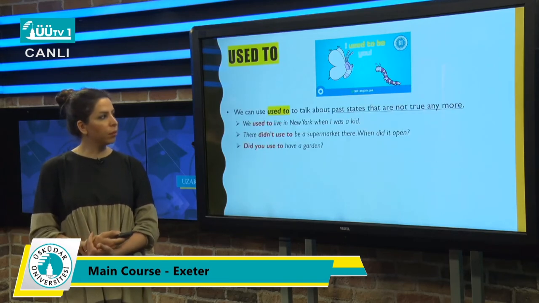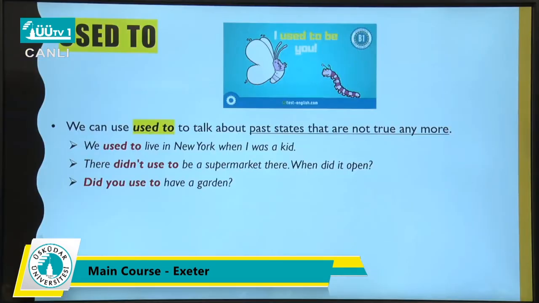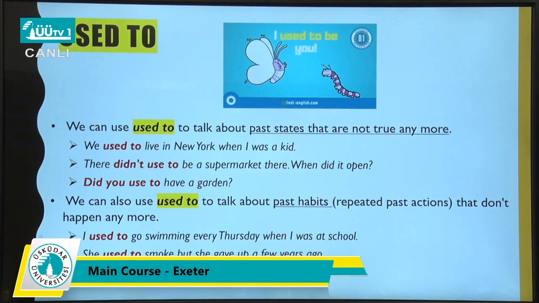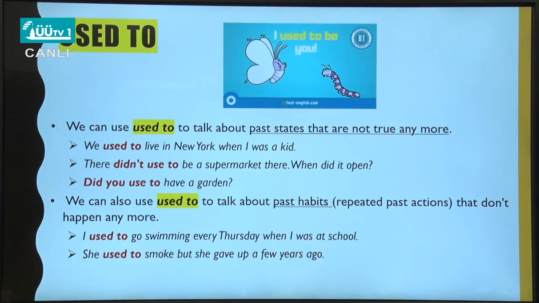Look at these examples. We used to live in New York when I was a kid. Not anymore. There didn't used to be a supermarket there. When did it open? Did you used to have a garden? We can also use used to talk about past habits. I used to go swimming every Thursday when I was at school. She used to smoke, but she gave up a few years ago.